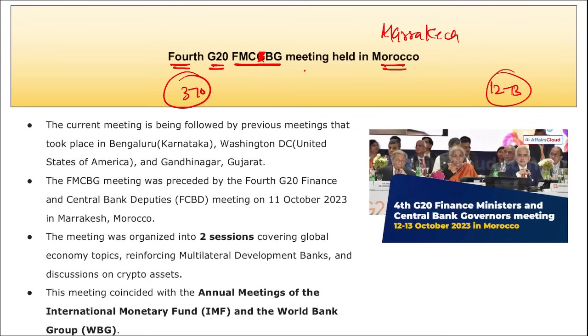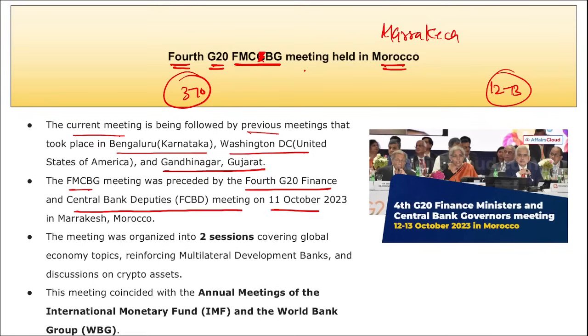and central bank governors from G20 member countries took part in this particular meeting, right? And it was the fourth edition of it. Then the current meeting is being followed by the previous meetings that took place in Bangalore, Karnataka, Washington DC, and Gandhinagar, Gujarat. Then remember, this FMCBG was preceded by the 4th G20 Finance and Central Bank Deputies meeting on 11th of October in Marrakech, Morocco.